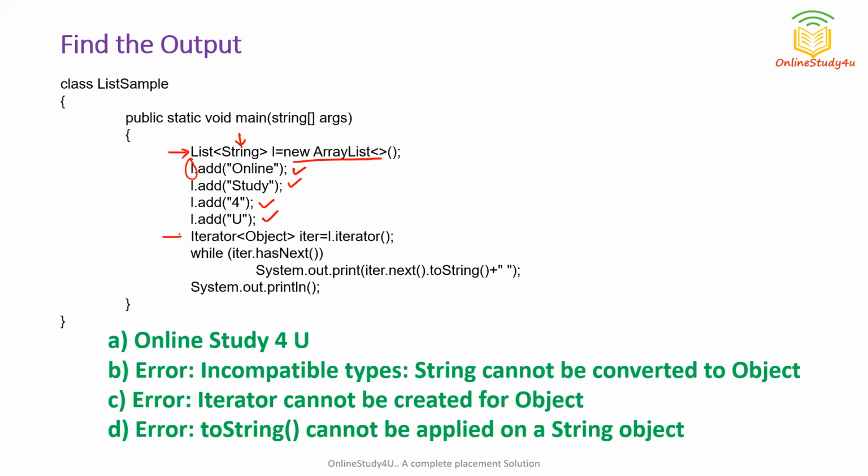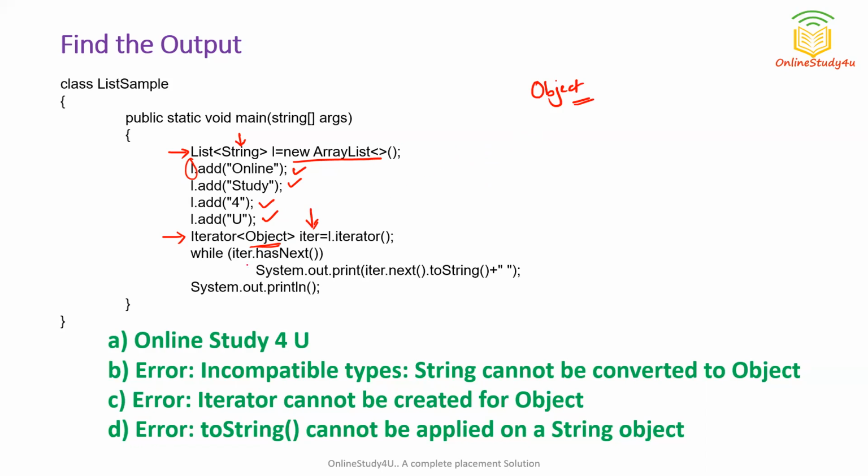Now we have created an iterator object. What is the use of this iterator? It is used to iterate through any array list or any list. But you can see this iterator is having Object as generic type. So Object is also a class in Java. But remember, when we are having Object as generic type, this cannot point or iterate through any string type of list. Okay, it can only iterate through any object type of list.